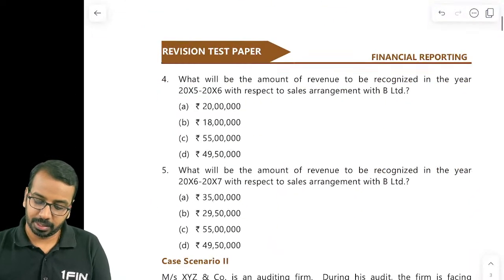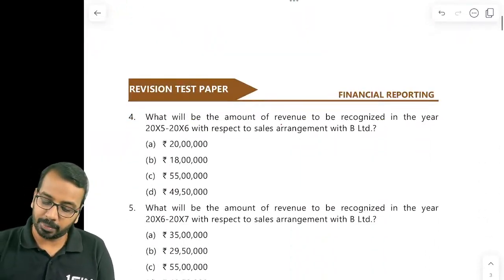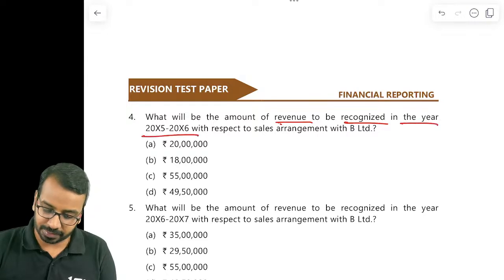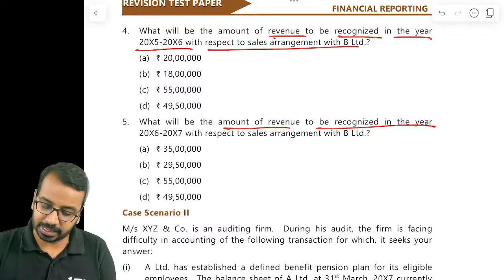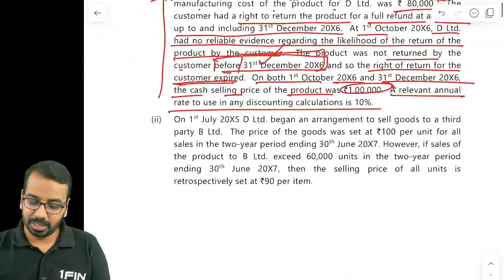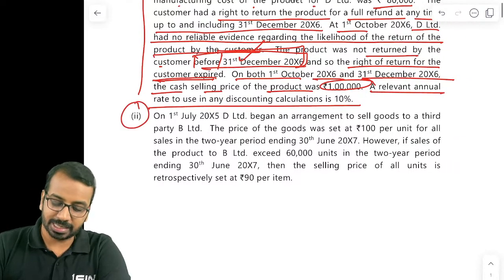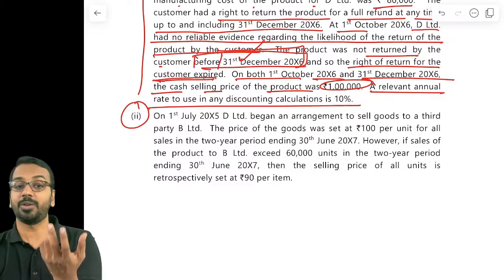Okay. Then the next two questions are based on the second scenario. So what is the question? What will be the amount of revenue to be recognized in the year 5-6 with respect to the sales arrangement, and what will be the amount of revenue to be recognized in the year 6-7 with respect to the sales arrangement? So let us see that. What has happened? Again, this question is similar to the questions that we have solved in the class, which relates to the cumulative adjustment that we do.